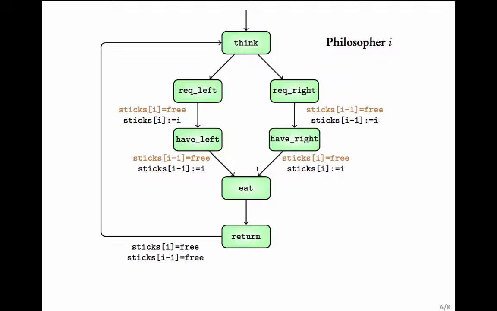This path is symmetric. Here he first requests for the right, then he gets his right, then he requests for his left. Once he has both of them, he can eat. He can keep eating as long as he wants, and then when he is done, he goes to the return state. From the return state, he can go back to think. In the process, he can release both the sticks. He can say that my resources are free now. My chopsticks are free for you to use. This is the model of the philosopher.